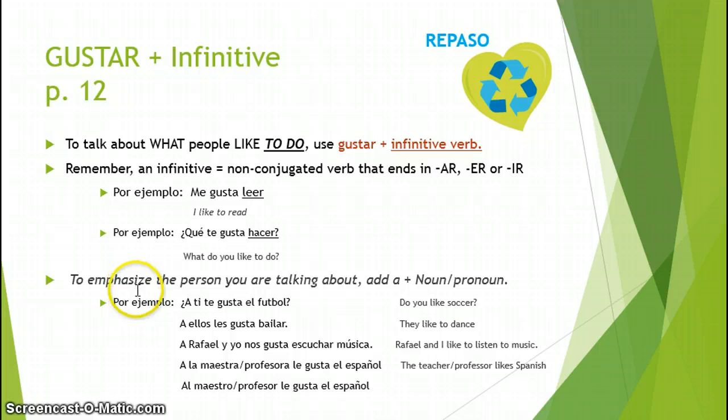Here we have some examples of these conjugated with the personal a in front of the noun or pronoun. This just adds emphasis to the person that we are talking about. ¿A ti te gusta el fútbol? Do you like soccer? A ellos les gusta bailar. They like to dance. Notice that when I'm using it with an infinitive, I will keep it in that singular form, gusta. A Rafael y yo nos gusta escuchar música. A la maestra le gusta el español. Notice that when I'm talking about a male, al maestro le gusta el español. I'll go ahead and make that a contraction.